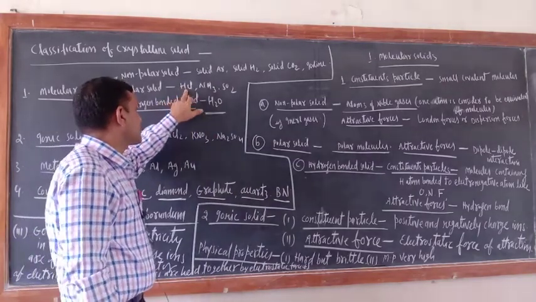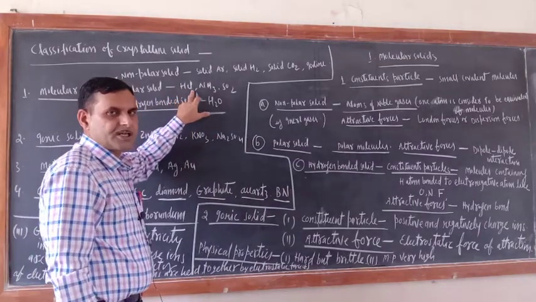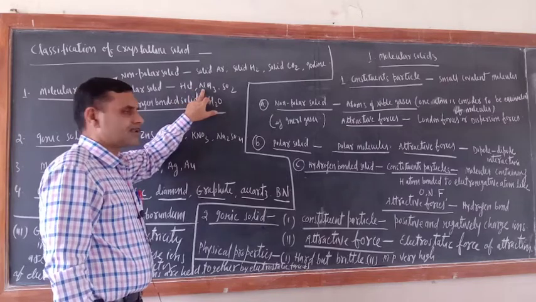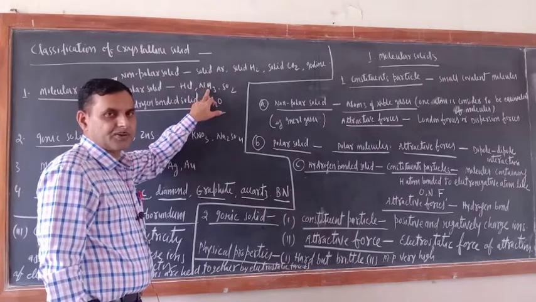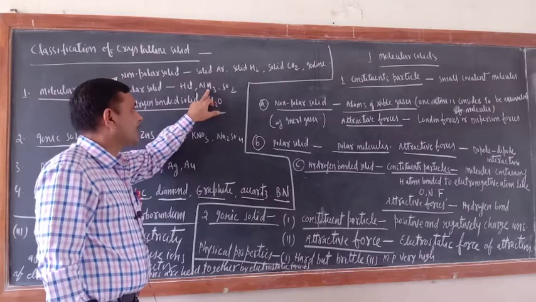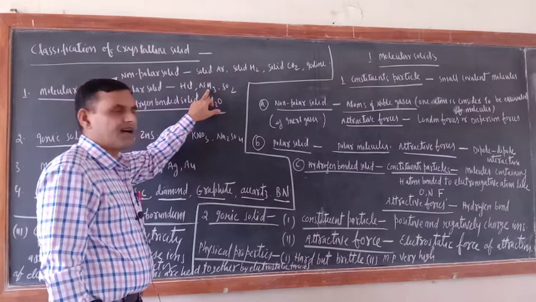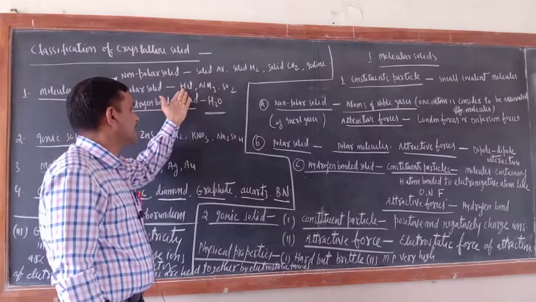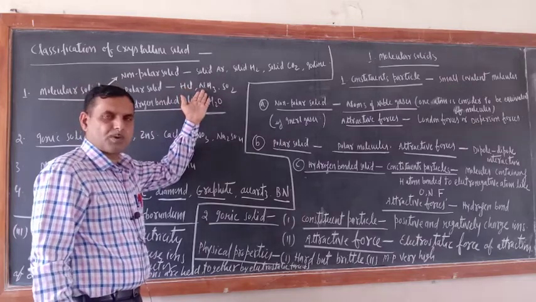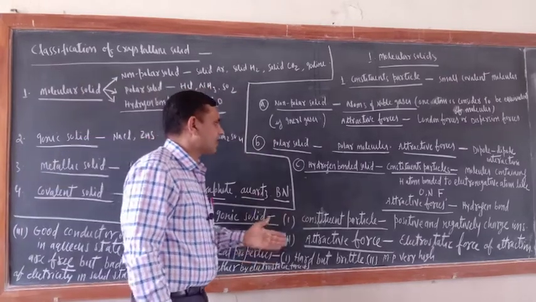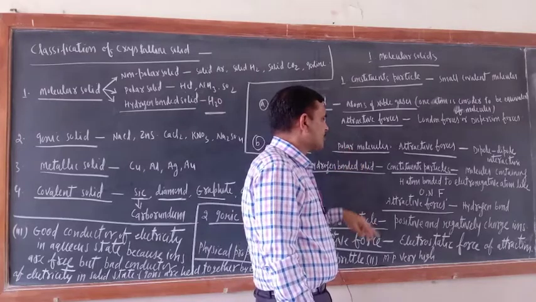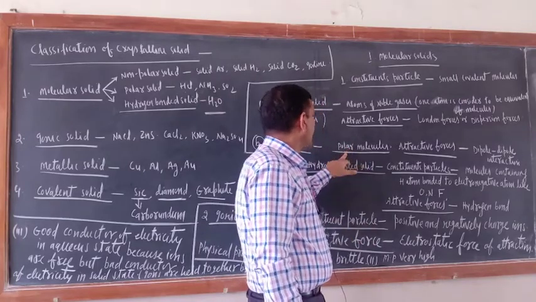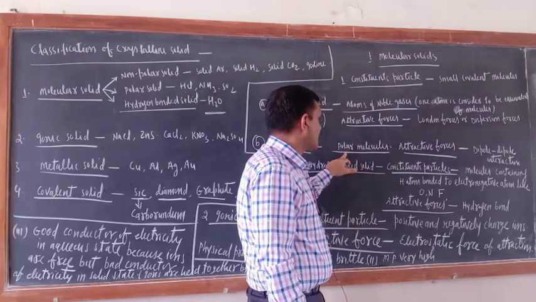Just see, HCl: H is less electronegative, Cl is more electronegative. Nitrogen is more electronegative, hydrogen is less electronegative in NH3. So here the constituent particles are polar molecules. HCl is a polar molecule, NH3 is a polar molecule, SO2 is a polar molecule.